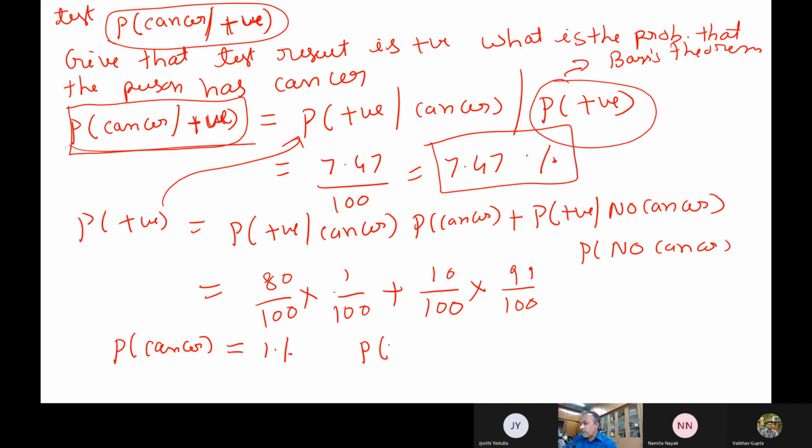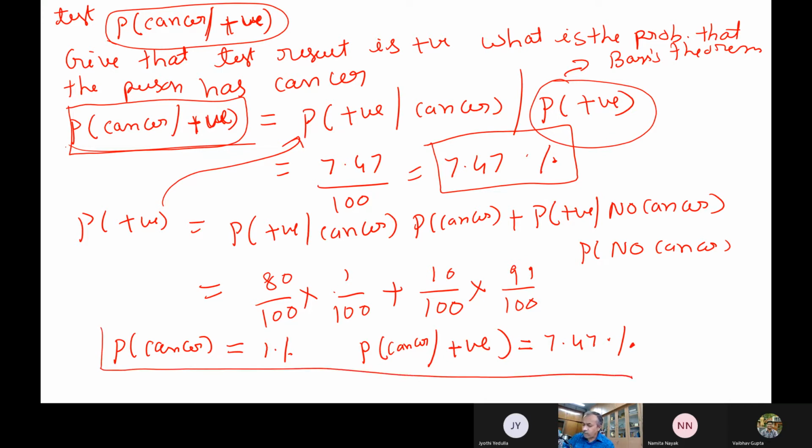Now what you have done, you have updated actually. You have done the test, and now what is the probability of getting cancer? It is 7.47% actually. So now what has happened here? The probability of getting cancer is 1%, but after doing the test, and the test result is also positive, the probability of a person getting cancer is how much now? 7% actually. So what has he exactly done here? We have updated the probability.